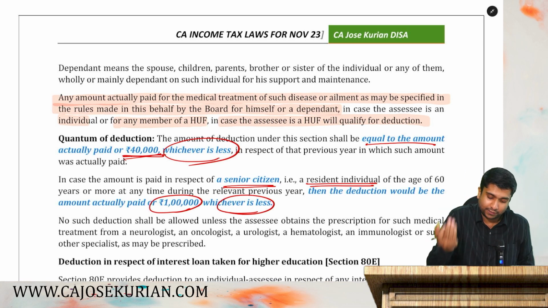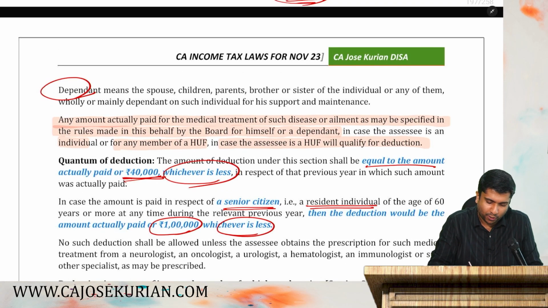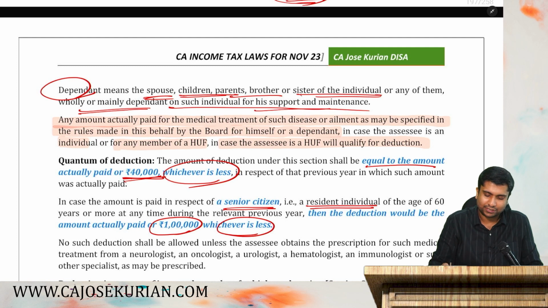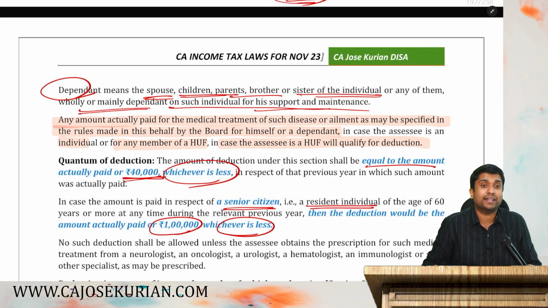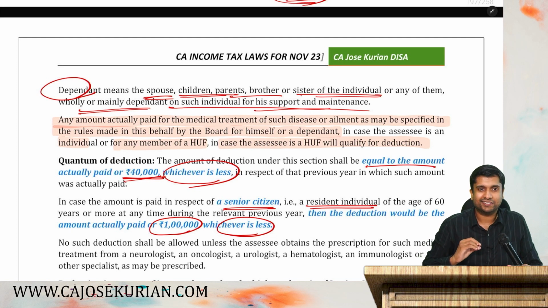That means the expert. Now listen, who is dependent? Here dependent means spouse, children, parents, brothers, sisters of the individual, or any of them wholly and mainly dependent upon the individual for his support and maintenance. All of them have to be dependents. Either the individual is dependent on himself, yes or no?